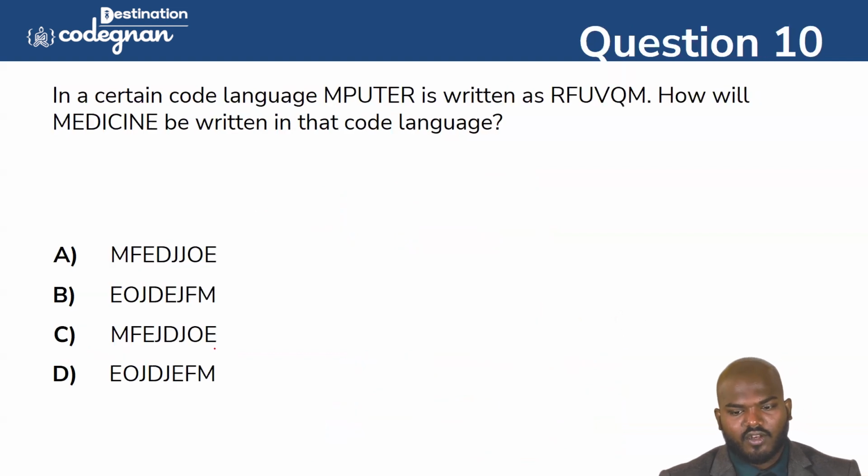So there is a certain code language where COMPUTER is coded as RFU, VQM, like what is defined here. How will MEDICINE be written in that code language? That's what they have given in this question.